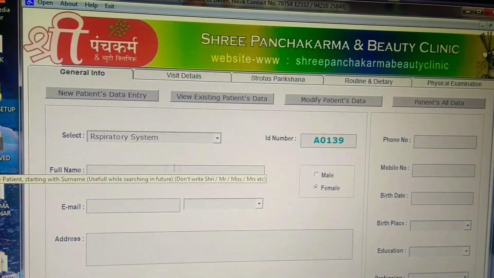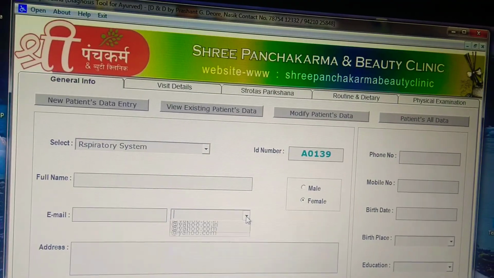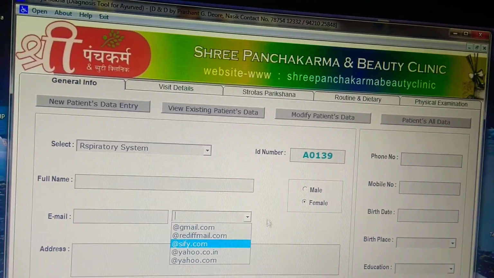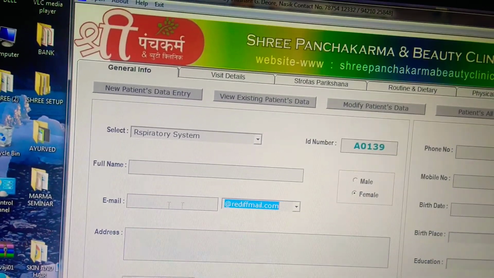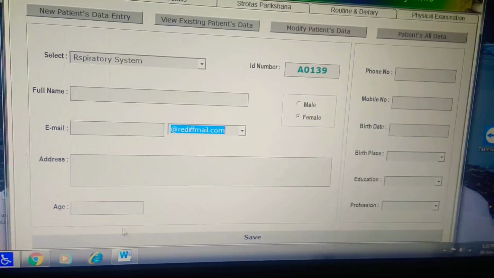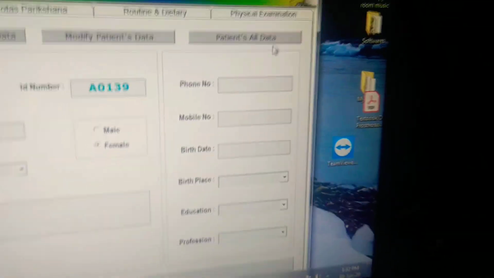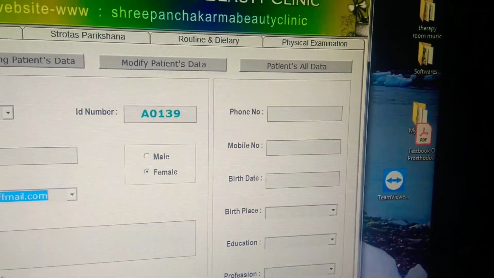Then you will write full name, male, female, email address. Here for gender you can only select, but here you have to write the email address. Then you will write the address. Age you don't have to write. When you write the birth date, the age will come automatically.